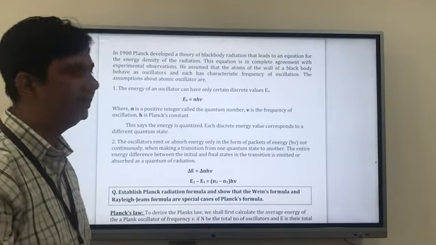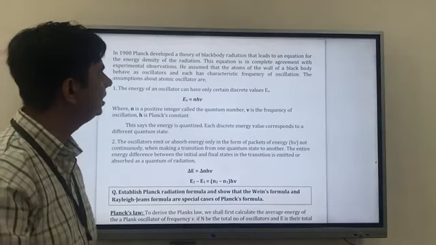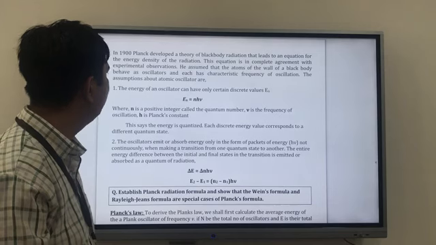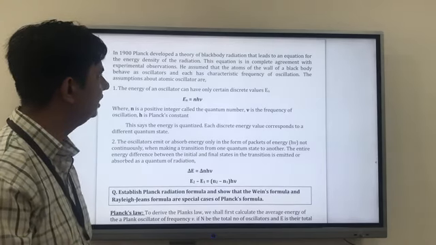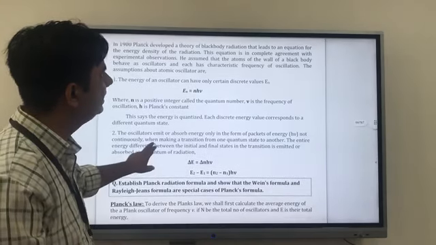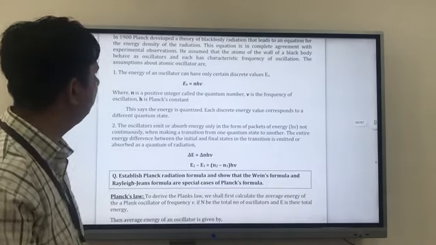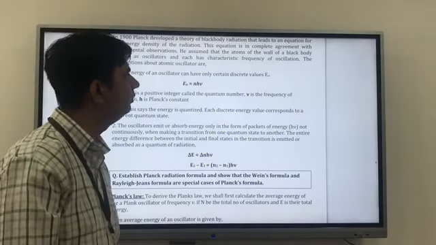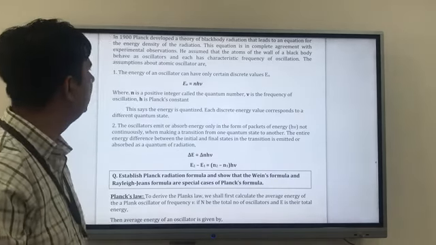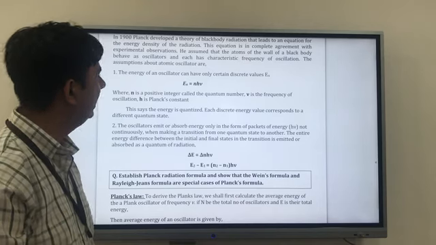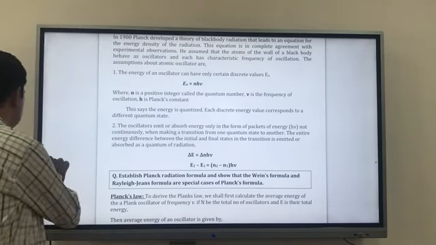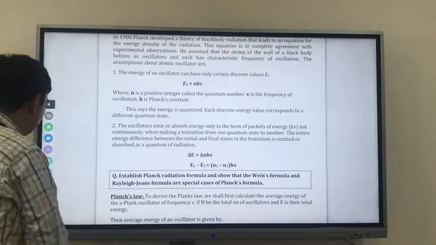In 1900, Planck developed a theory of black body radiation that leads to an equation of energy density of the radiation. This equation is in complete agreement with the experimental observation, and he assumed that the atoms of the wall of a black body behave as oscillators, and each has a characteristic equation of oscillation. So we have learned this.